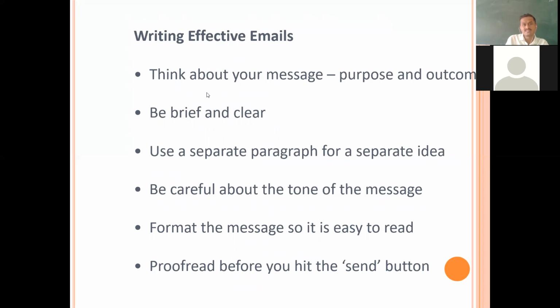Writing effective emails: think about your message, purpose and outcome. Be brief and clear. Use a separate paragraph for a separate idea. Be careful about the tone of the message. Format the message so it is easy to read. Proofread before you hit the send button. If it is sent and you have not proofread, if there is a mistake, then the time has gone.